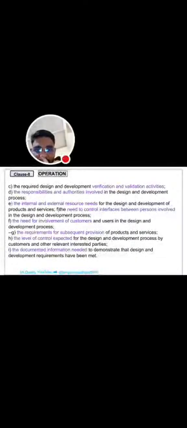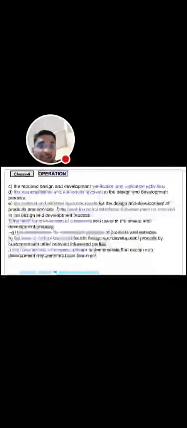Next is the responsibilities and authorities involved in the design and development process, the internal and external resources needed, the need for involvement of the customer, the requirements for subsequent provision, the level of control expected, and the documented information needed.